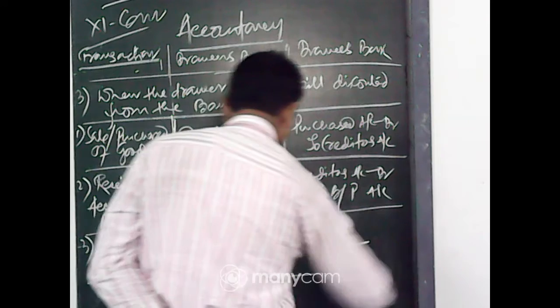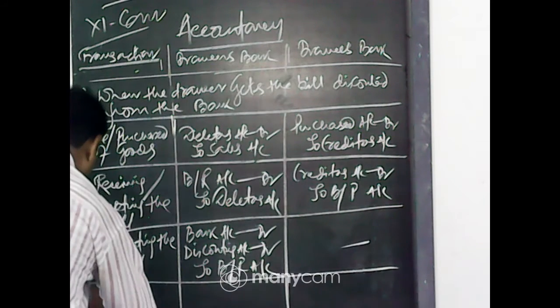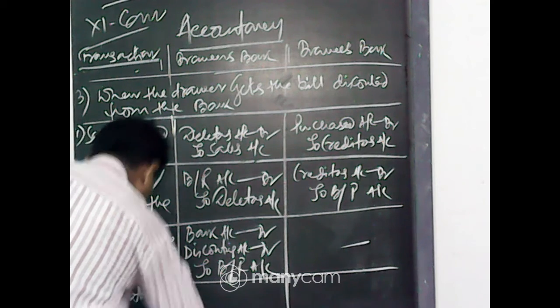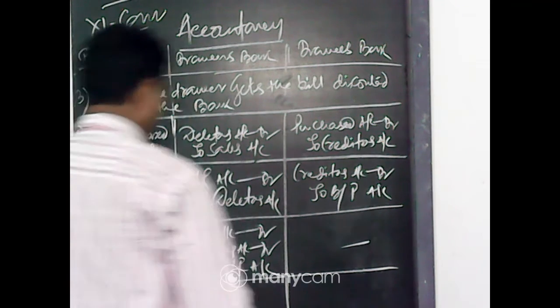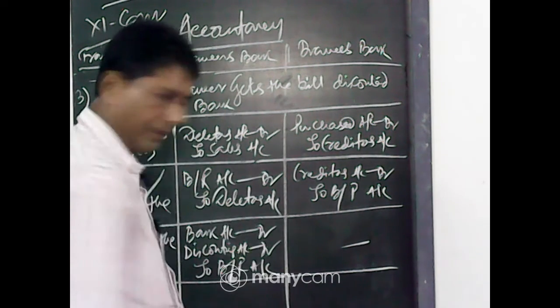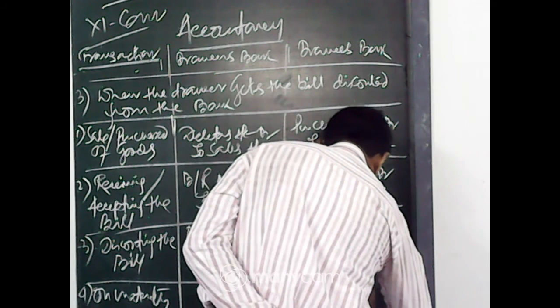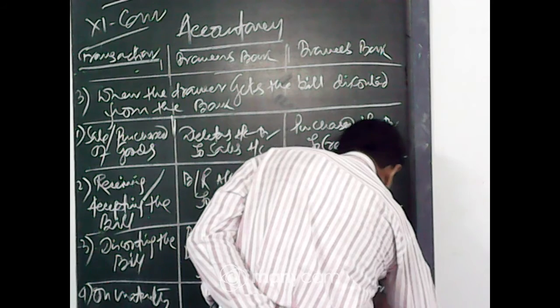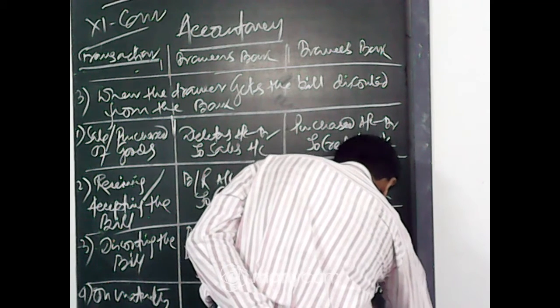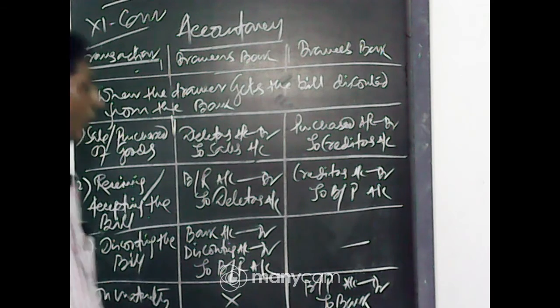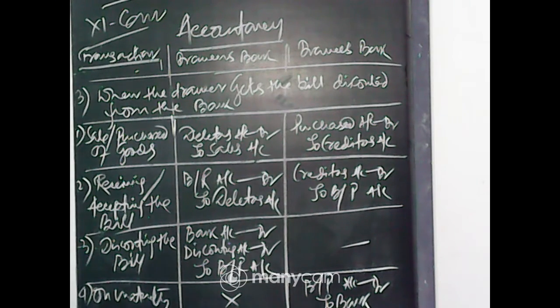Number 4, on maturity, no entry in the drawer's book; in the drawee's book, bills payable account debit to bank.